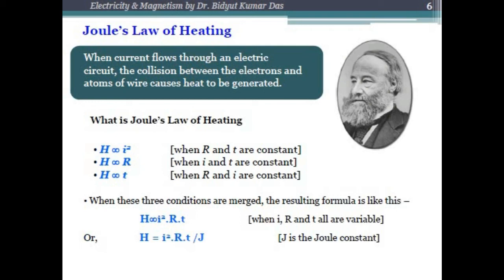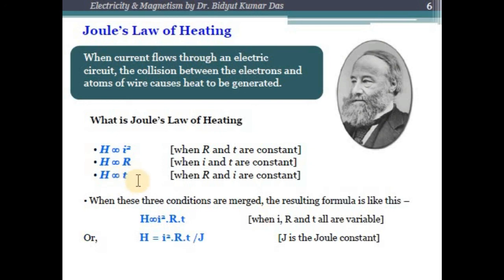The amount of heat generated is given by Joule's law. According to Joule's heating law, the heat generated is directly proportional to the square of the current flowing through the conductor when the resistance and the time remain constant. Again, the heat generated is directly proportional to the resistance of the conductor, and it is also proportional to the time.